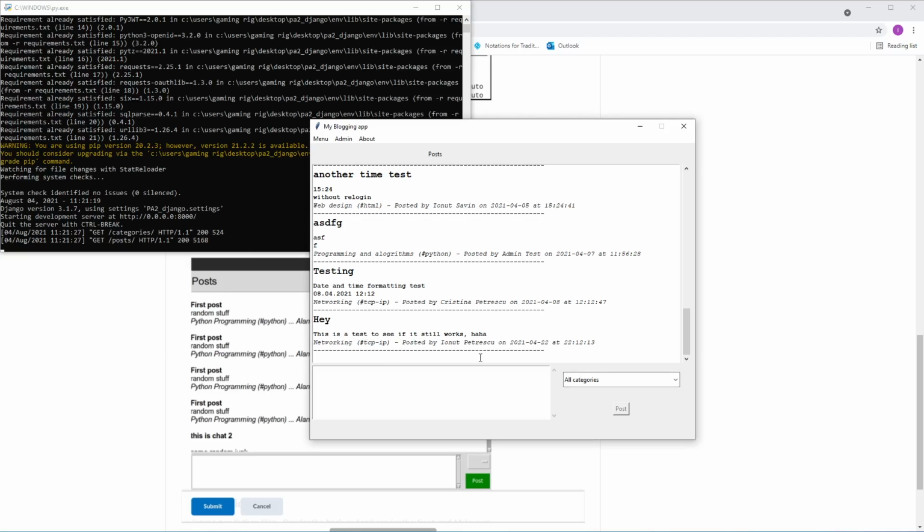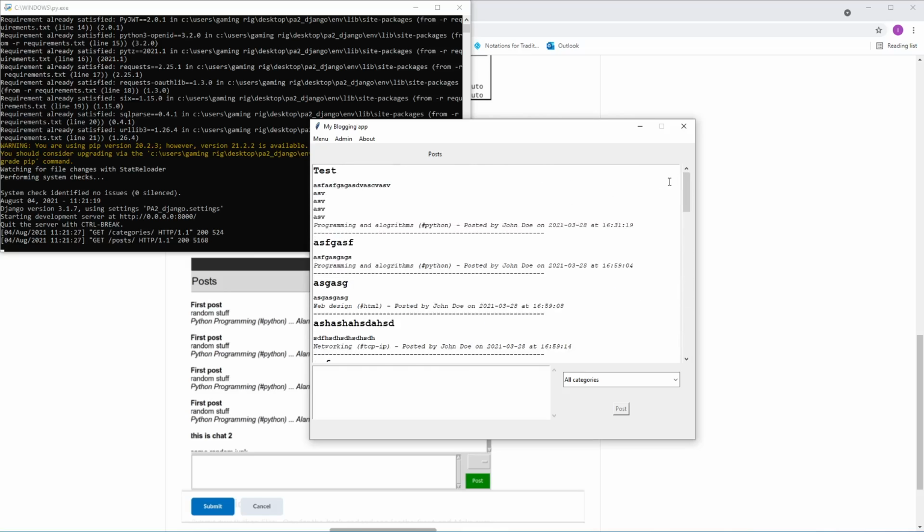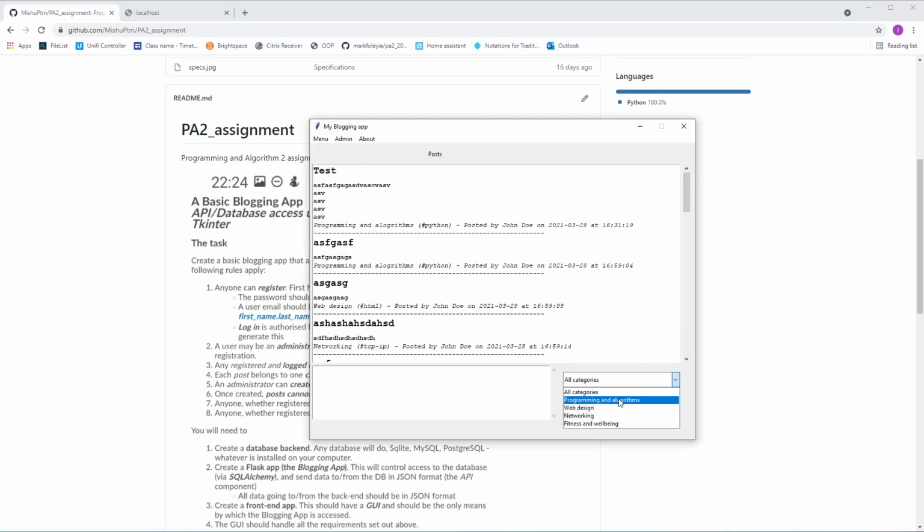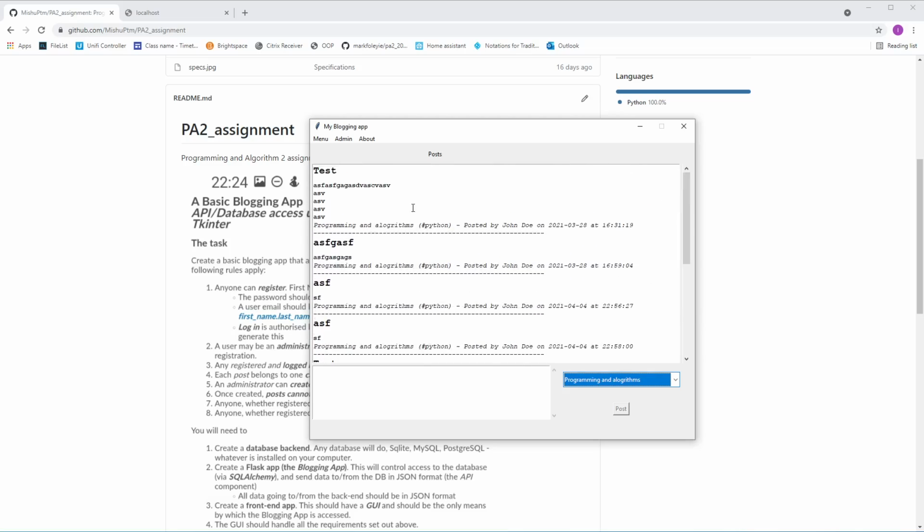So as part of the requirements, it was required that without signing in, you should be able to see a list of the posts and a list of categories. And we have the list of categories here and the posts here as well. Anyone, whether registered or not, can read any posts. Anyone, whether registered or not, can read a list of categories. And if we switch through the categories, only the posts in the mentioned categories are being shown.